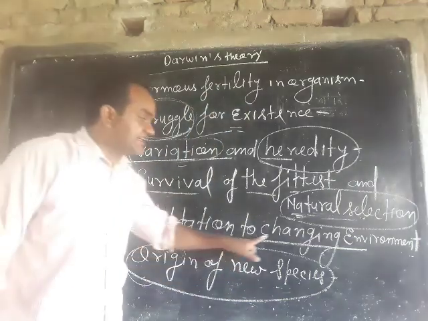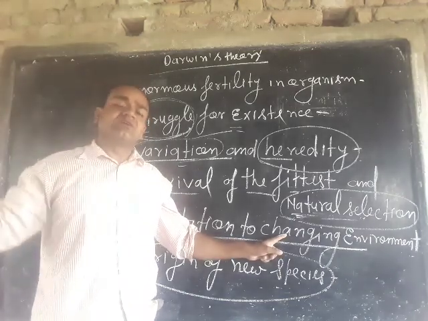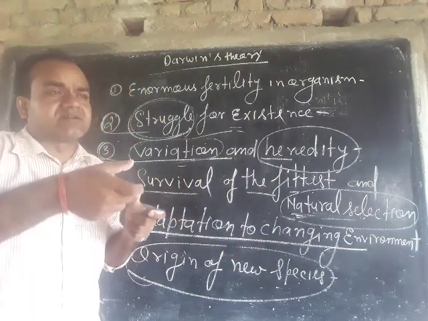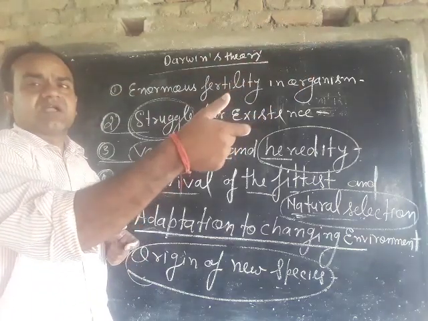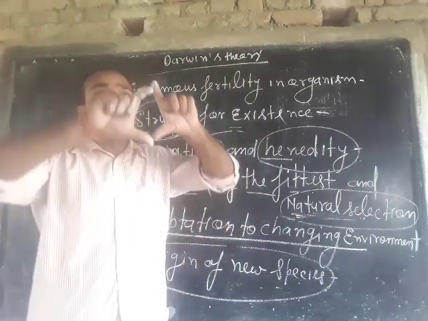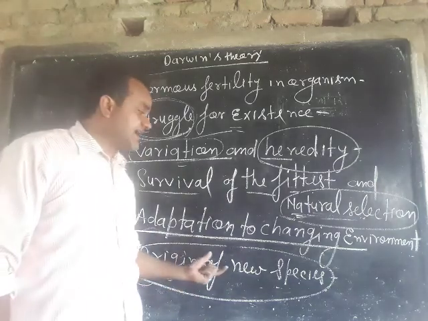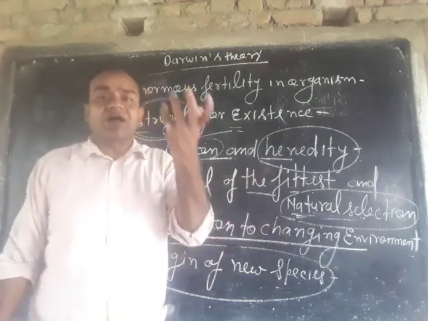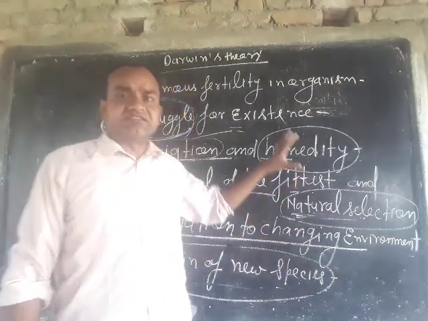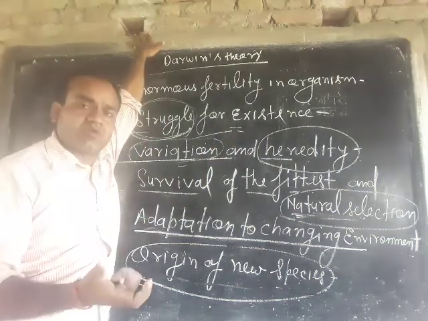These small changes accumulate from generation to generation, and these small changes collectively form large changes, and the new large changes are known as the origin of a new species. So this is the manner by which new species are produced.